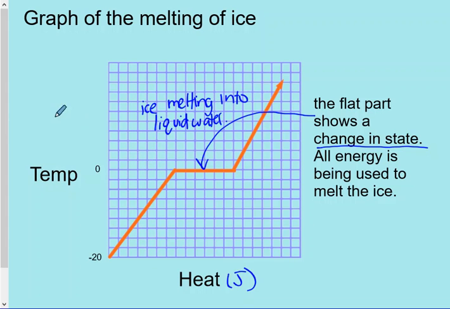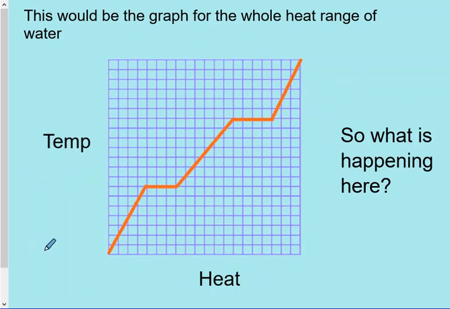If we zoom out and take a look at this whole graph, let's say we continue melting that ice and turn it into steam, this is what that graph would look like. Here we would have our ice, here we would have our liquid water, and here we would have our steam. So what temperature would these be?